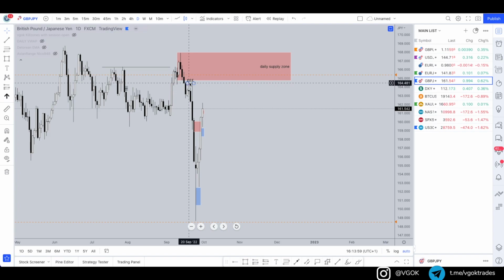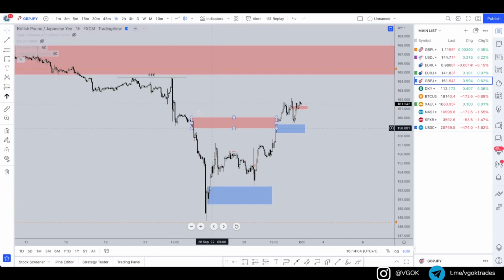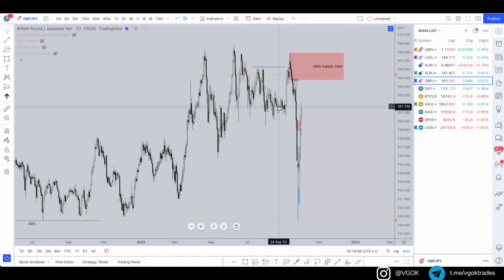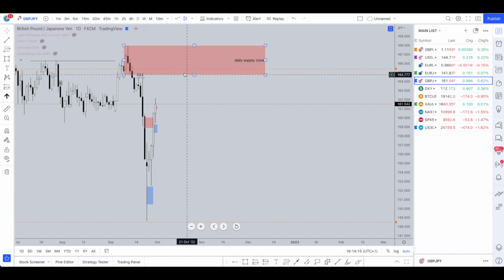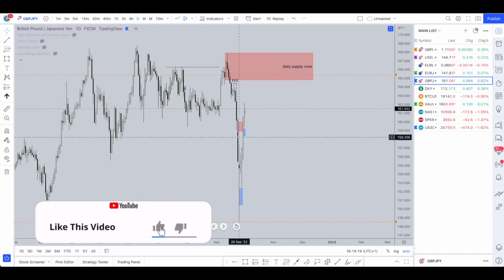And we do have a bit of liquidity sitting just above these wicks as well, so when we go into a lower time frame it'll be easier to see those equal highs. As you can see on the hourly, they look like that, and going back to the daily, it just looks like those two wicks. So again, see what happens when price gets back up into this zone, see some distributions hopefully.